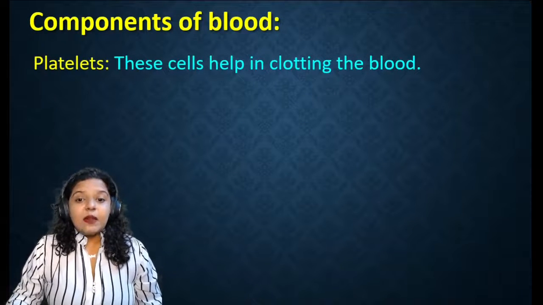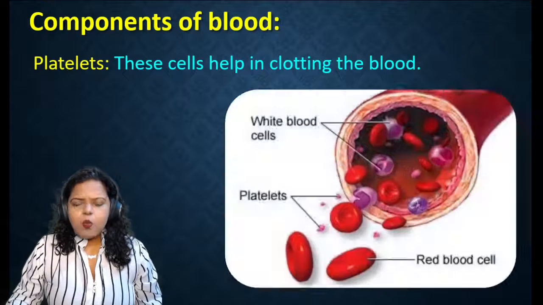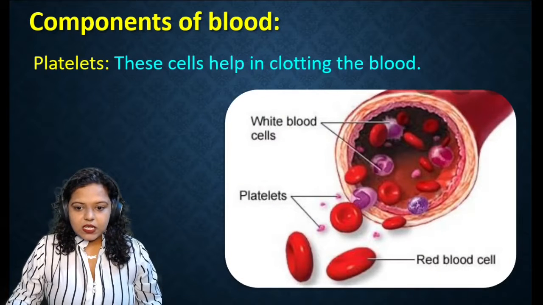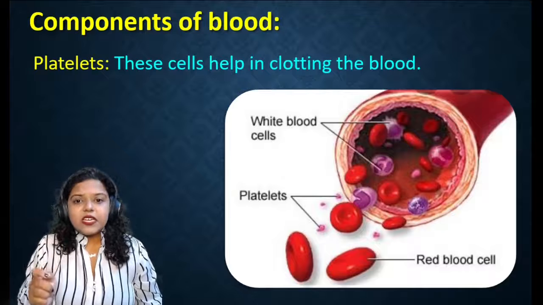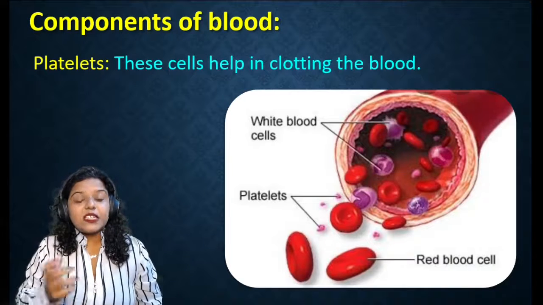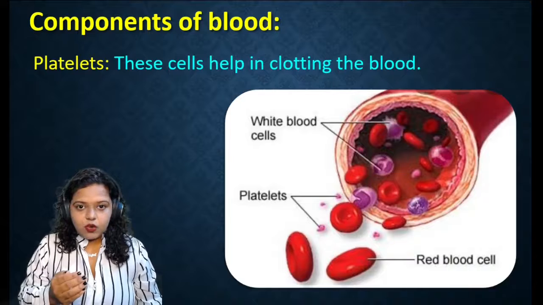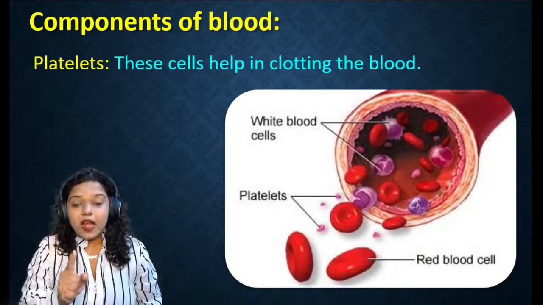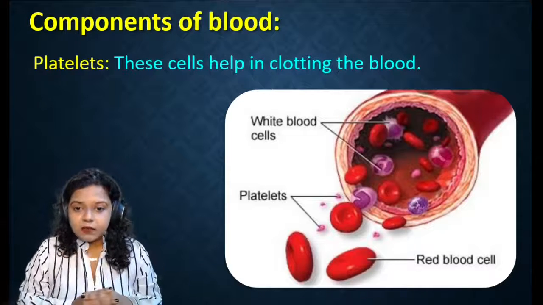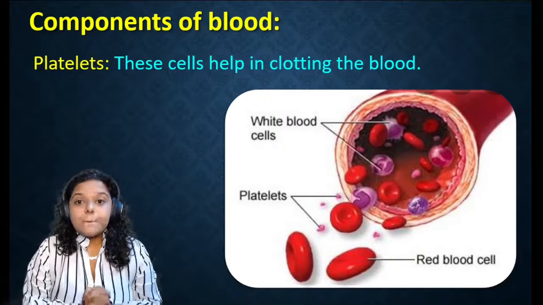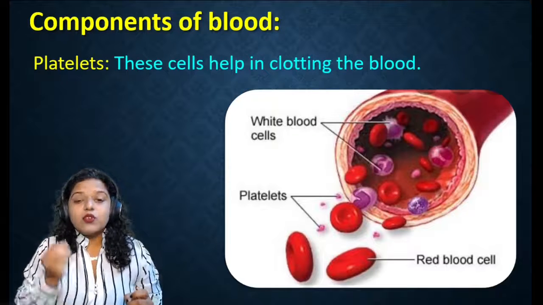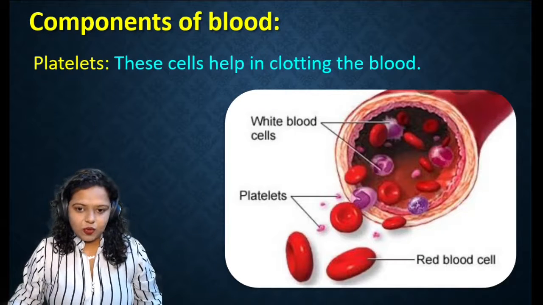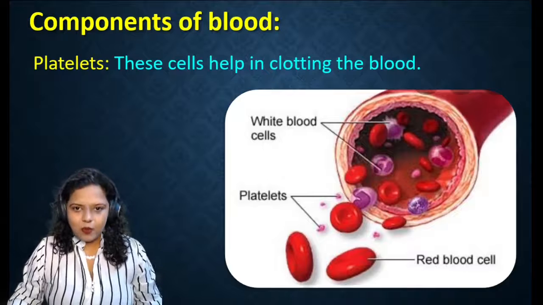The next component is platelets. These cells help in clotting the blood. Now, what do you understand by clotting? You can observe there are these different cells and one of them are platelets. For example, if you meet with an accident or you meet with an injury, you will have blood flow, but you have observed that this blood stops flowing after some time. Why does that happen? Because these platelets will clot the blood and that is how you will not have any excess blood flow and it will save your blood in your body.